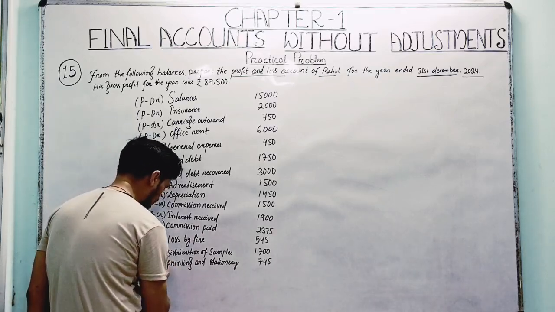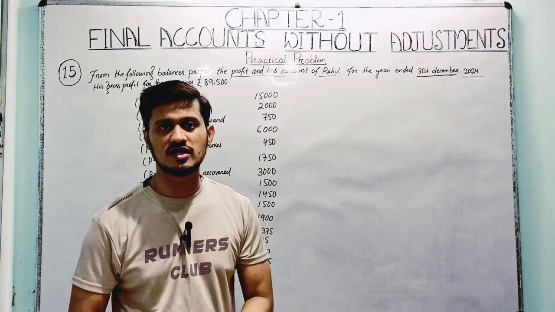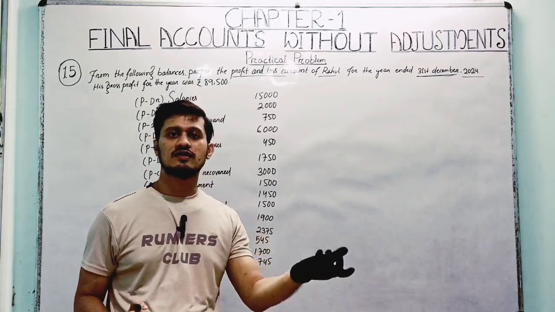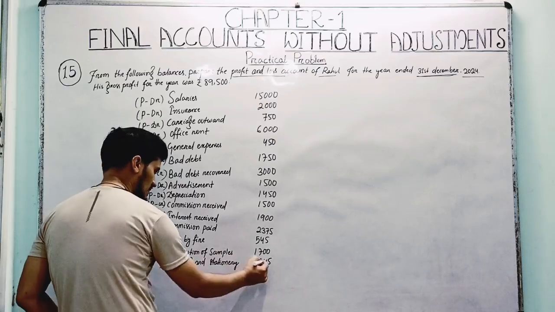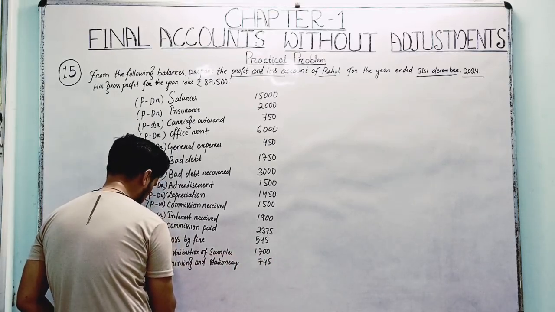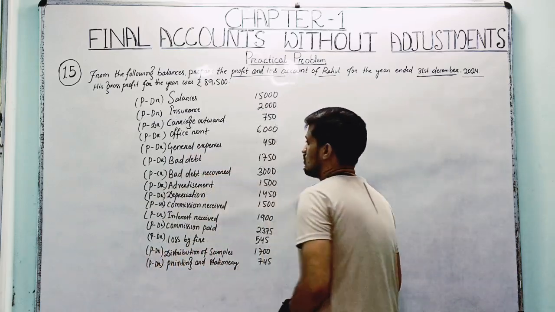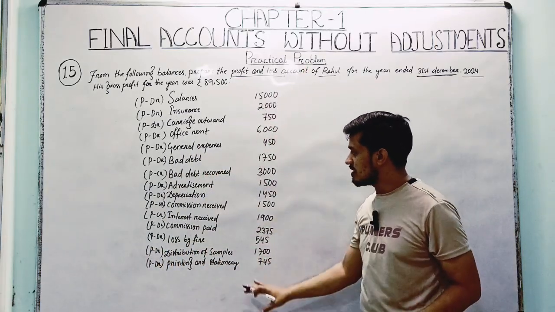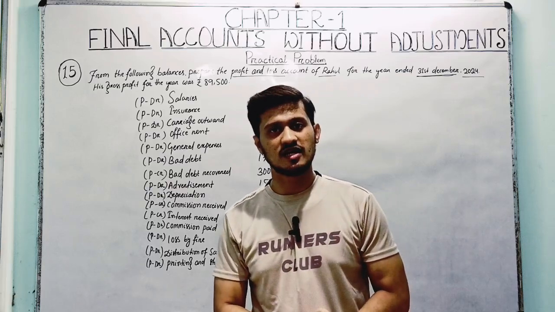Then printing and stationery, as we know, is a little bit of an office cost, right? The pen, paper, stapler, these are printing and stationery. 745, it will be charged to the debit side of the PL account, right? Okay. So all the transactions we have studied clearly, whether they enter the debit side or the credit side of the PL account, right?